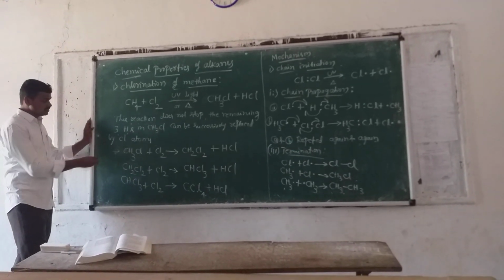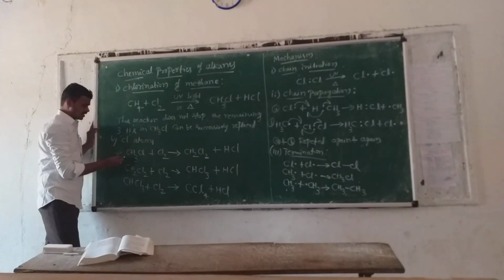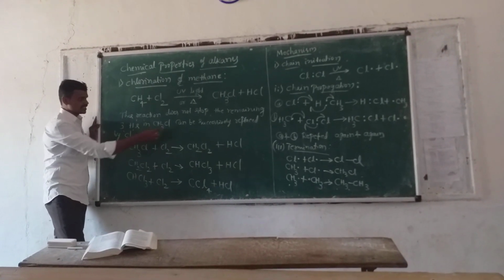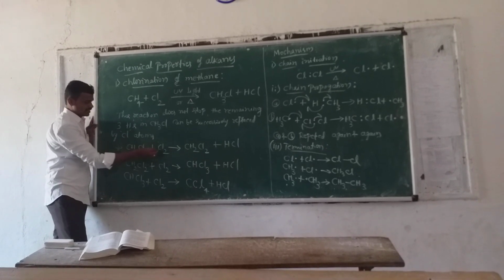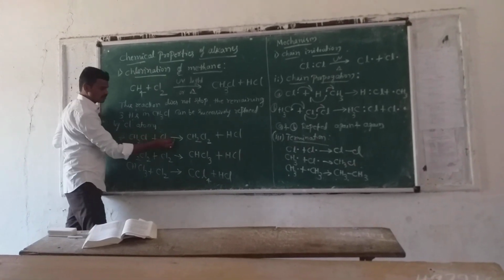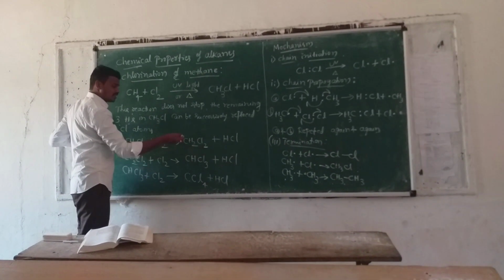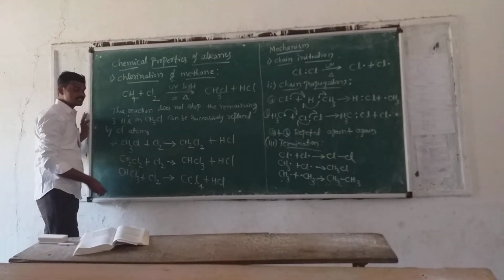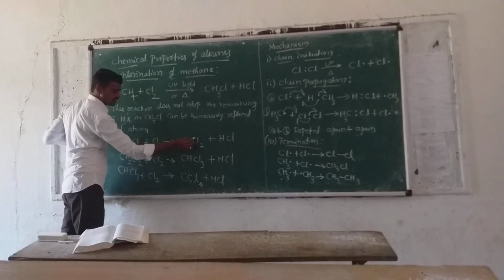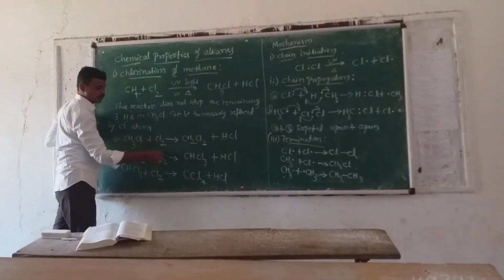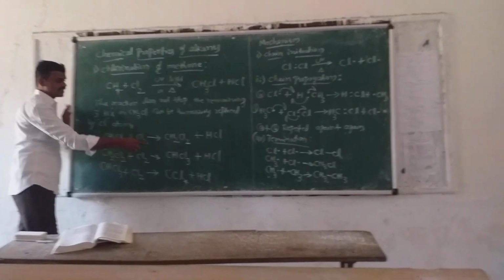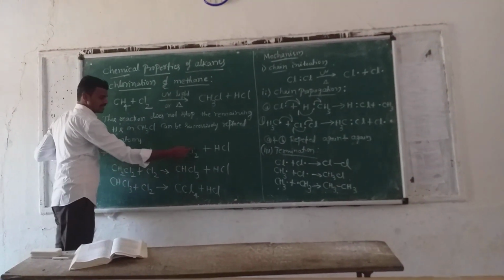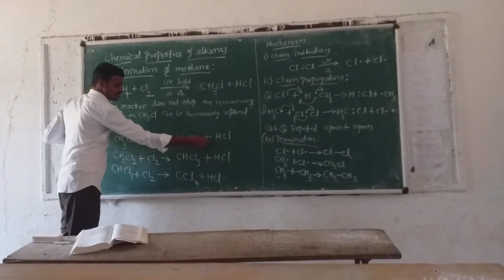The CH3Cl reacts with chlorine, forming CH2Cl2, dichloromethane. There are two chlorine atoms, replacing two hydrogens of methane CH4. The name is dichloromethane, with HCl.